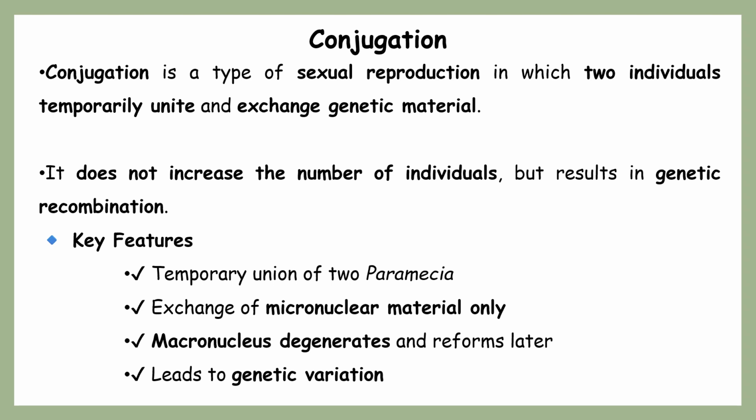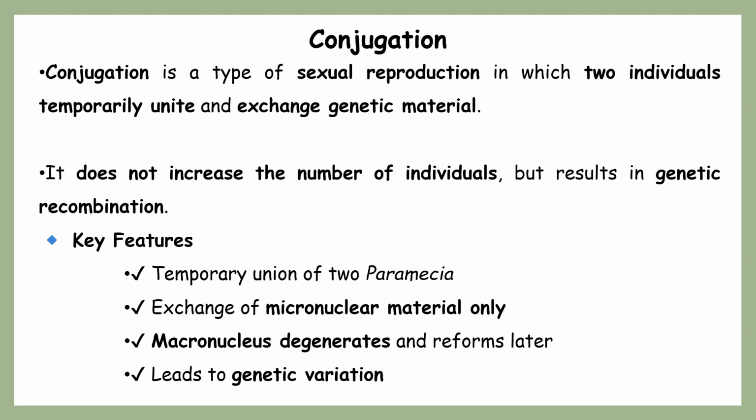The mature individuals temporarily unite and exchange genetic material, and because of this exchange, they can create genetic variations for the next generation. So that is how conjugation happens.